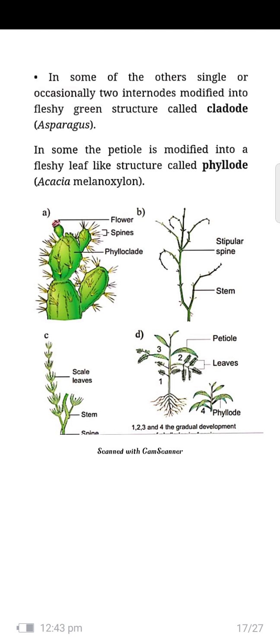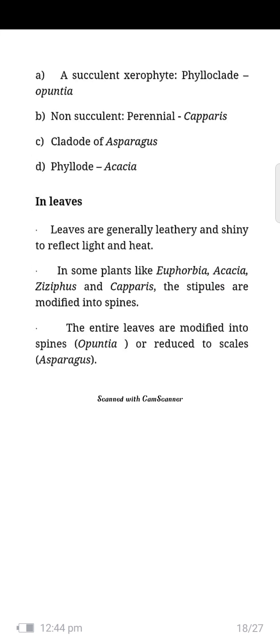In some others, one or occasionally two internodes are modified into a fleshy green structure called cladode. Now we also know the cladode. Cladodes develop in the plant behind the total growth of the petiole. The petiole forms a fleshy leaf structure called phyllode. It is the total structure of phyllodes in the Opuntia plant. We can observe it very clearly.